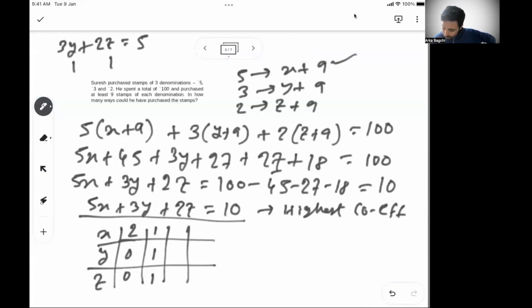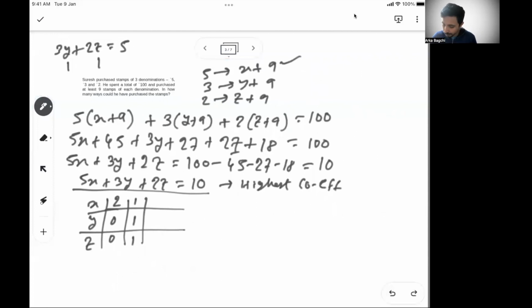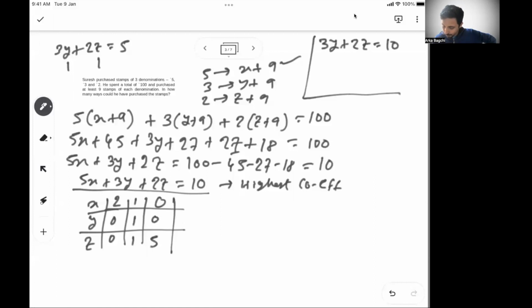Now let's say x can also be 0. X cannot be less than 0, so x can be a minimum of 0. So then your 3y plus 2z becomes 10. You are not able to see, just a minute. So then if x is 0, it will become 3y plus 2z equal to 10. Now there is a possibility that I can give y 0 and z 5 directly. That's a possibility.